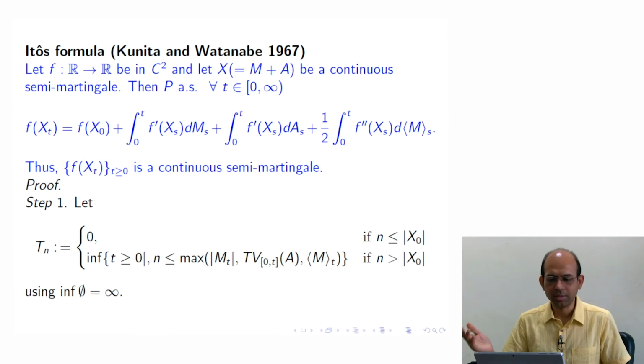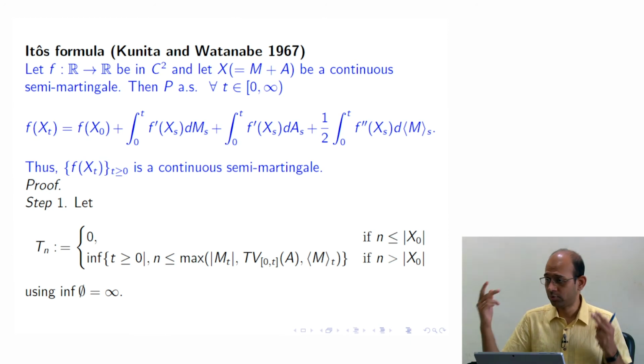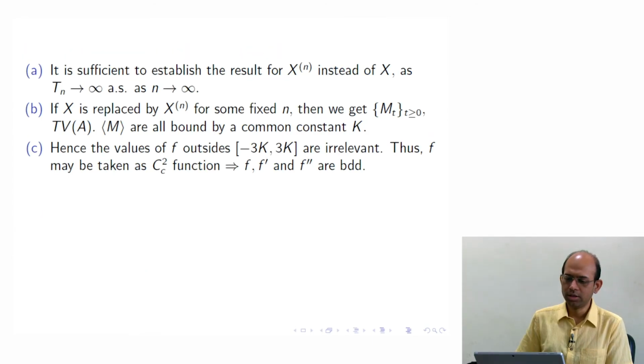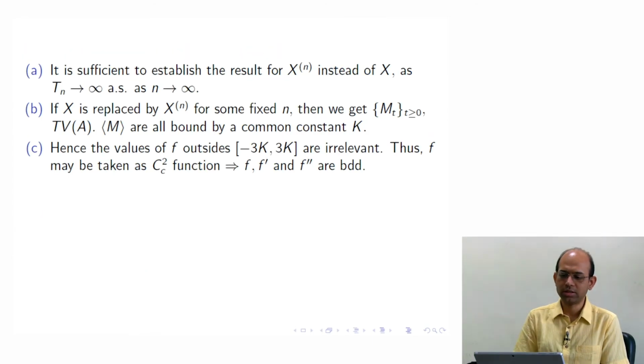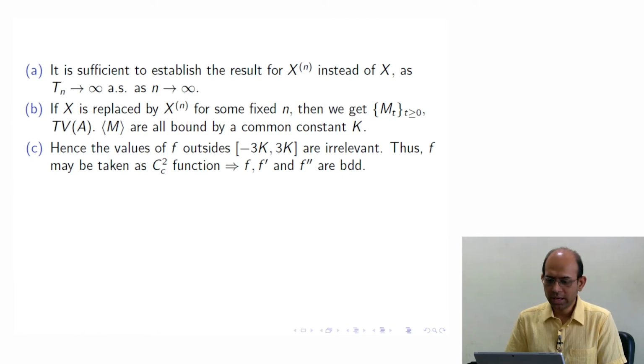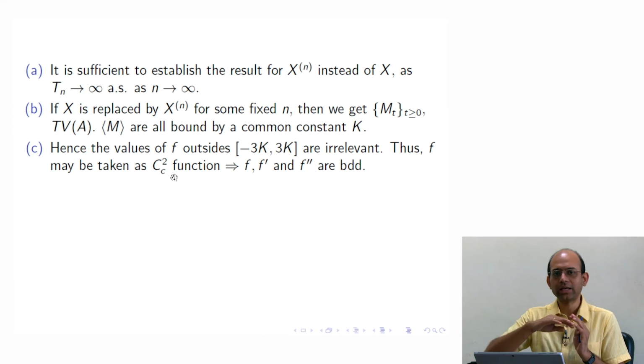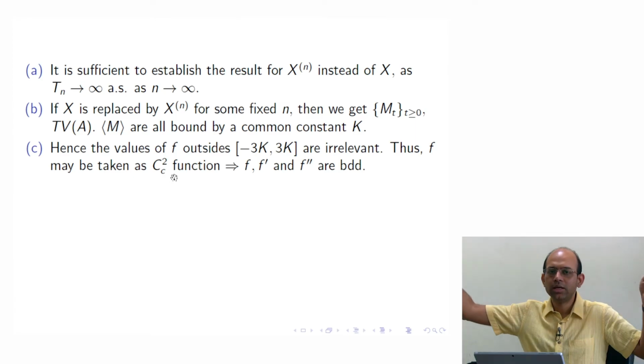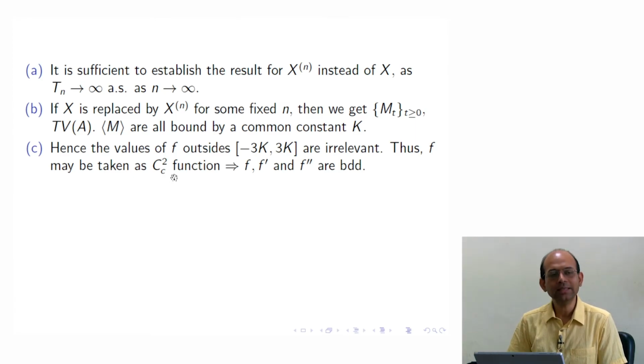Even if I take two different functions f1 and f2 which match exactly in minus 3K to 3K, both would have exactly the same left hand side and right hand side, because the process does not go beyond this interval. So we can therefore choose f to be twice differentiable with compact support. Actually, beyond minus 3K to 3K, I can extend the function such that it has compact support and it remains twice continuously differentiable.